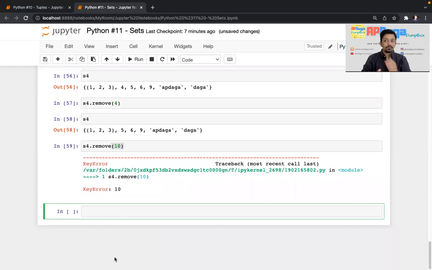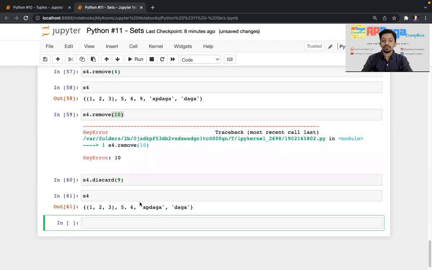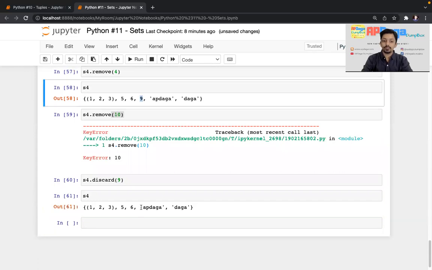But there is one more function which works almost similar to remove, but with one minor difference. That is nothing but discard. If you use the discard function, and I try to remove 9, it will remove 9. Now I'll print S4. You can see 9 is removed now.